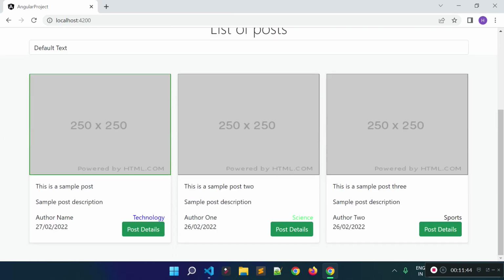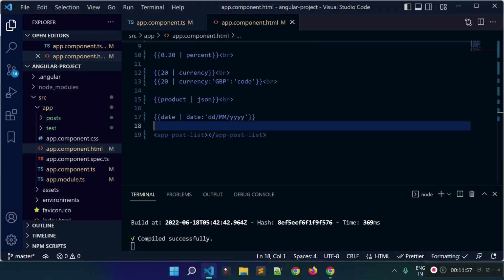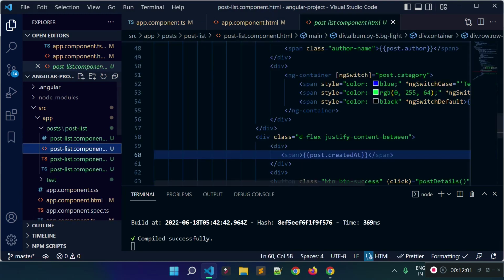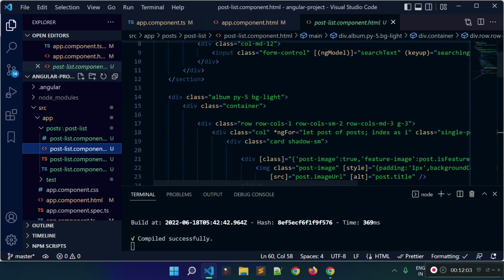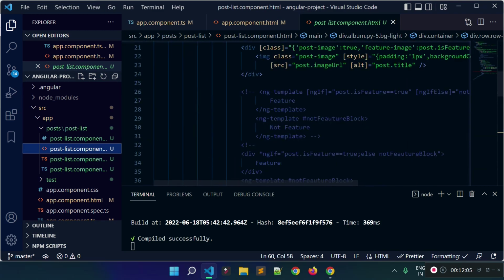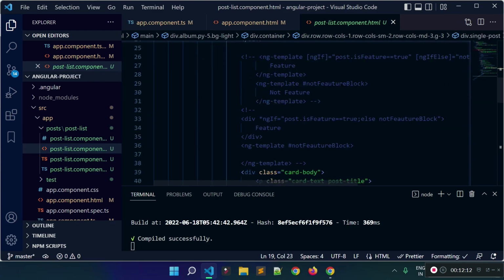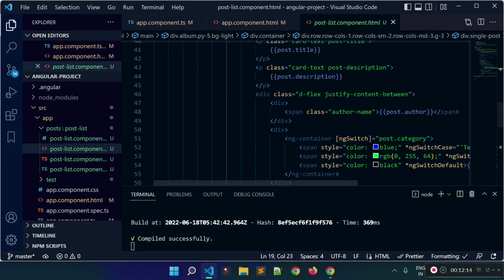And I'm going to use date pipe for the date here, so that you will understand how we can use the pipes for the real world project. So we have our product list component, right? And I think we are looping all the products here one by one. Yeah, with the help of ng for directive, we are looping all the products,